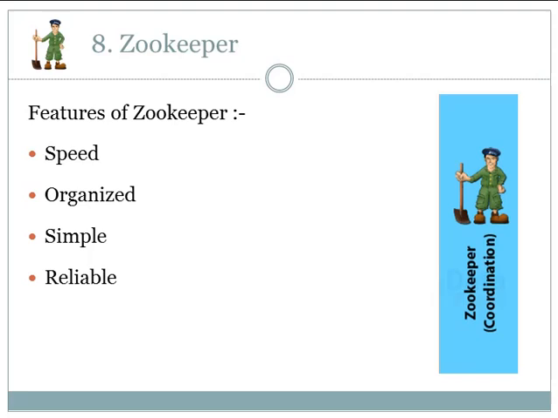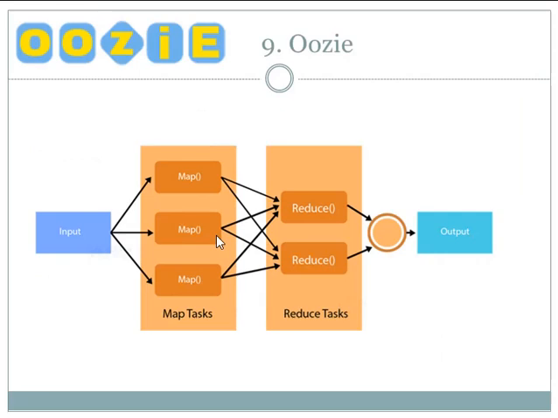Another problem is of race condition. This occurs when the machine tries to perform two or more operations at a time. Zookeeper solves this problem by the property of serialization. Next we understand about Oozie. It is a workflow scheduler system for managing Hadoop jobs. It supports Hadoop jobs for MapReduce, Pig, Hive and Sqoop. Oozie combines multiple jobs into a single unit of work. It is scalable and can manage thousands of workflows in a Hadoop cluster.